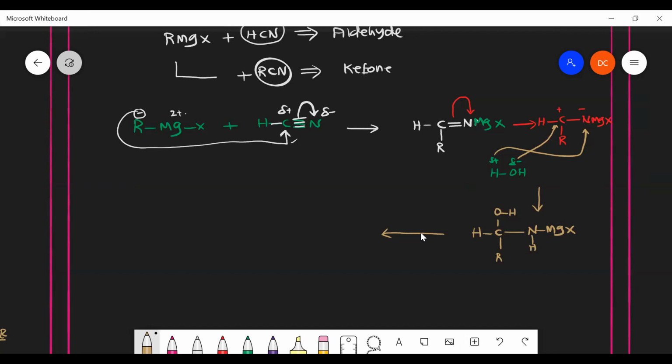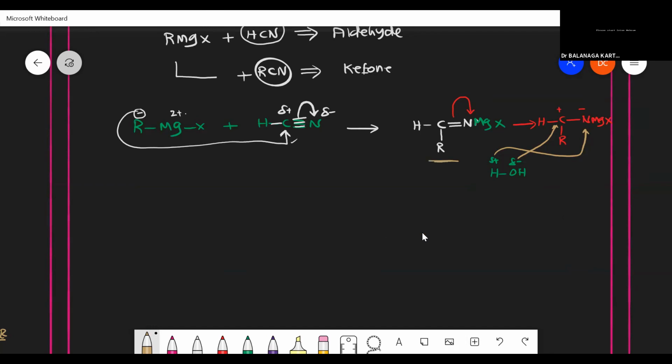Can you explain it once again, sir? Yeah, no problem. Here it formed an intermediate like this. Then this electron will be shifted over here because nitrogen is highly electronegative and can pull electrons towards itself. That's why this bond breaks and it gets a negative charge.